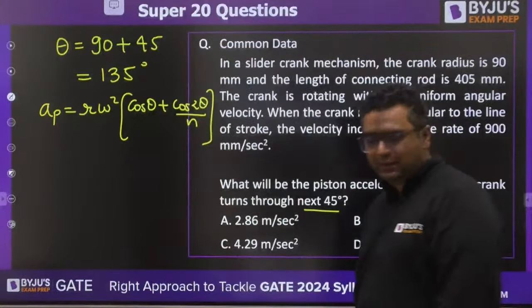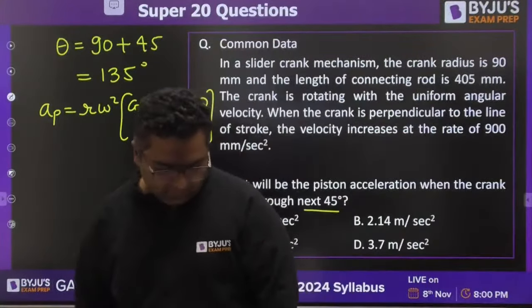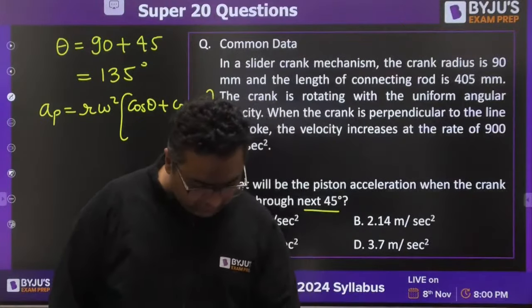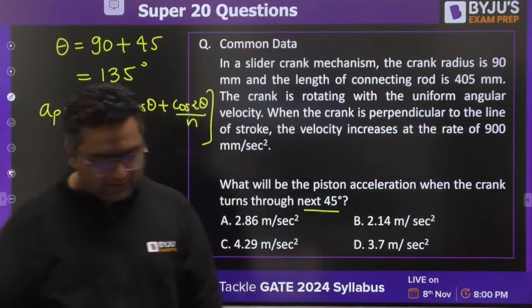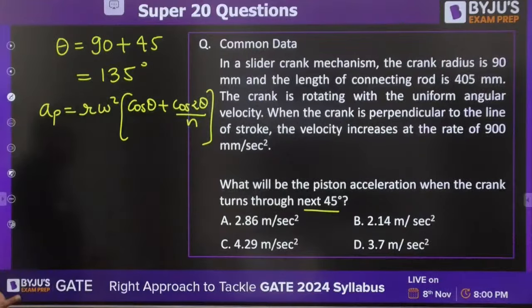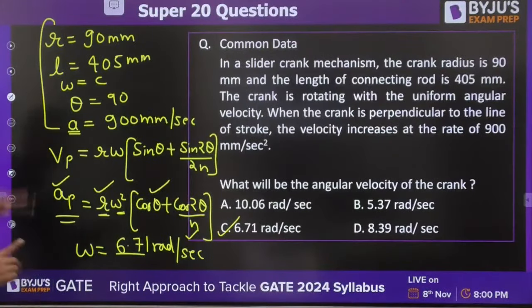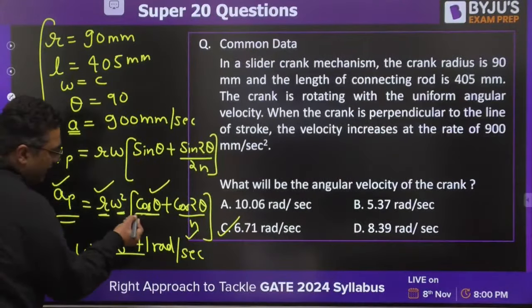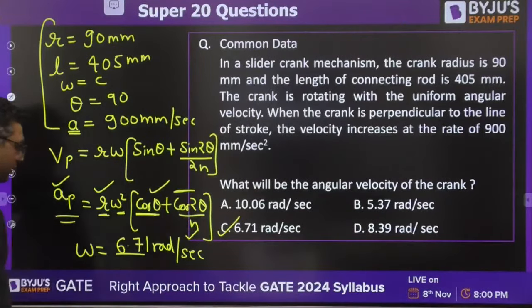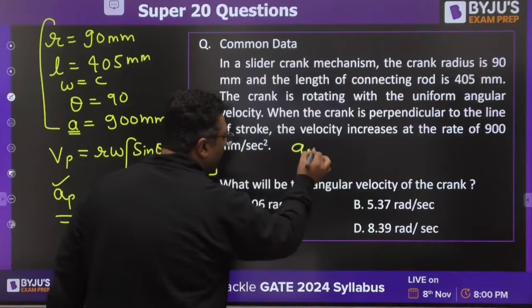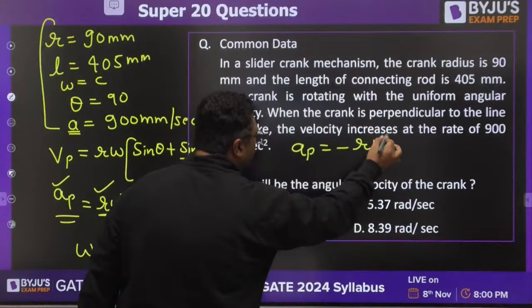Kishan, I feel you have made some mistake over there, because if you put the value, the answer will be coming out to be 6.708, because I have solved it. Okay, let me give you a hint. Cos 90, cos 180. So you would be getting the acceleration of the piston as minus r omega square.